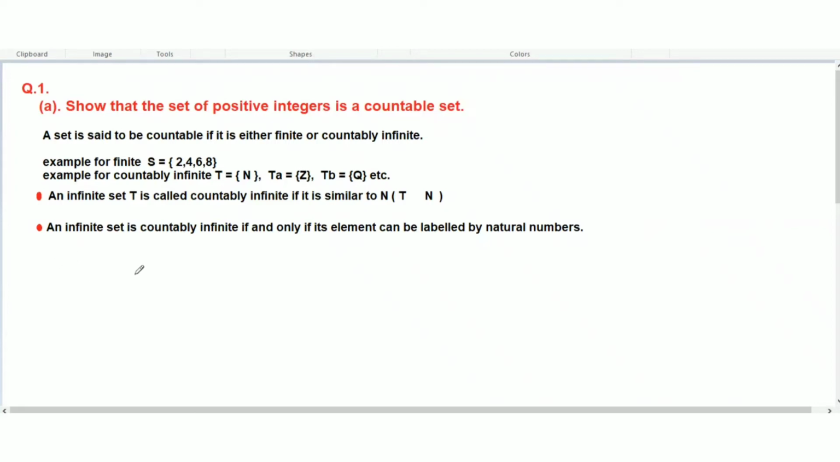Hello everyone. In today's lesson, we will be doing 3 questions based on countable set. The first question we are going to take here: show that the set of positive integers is a countable set. All 3 questions will be based on countable set. So the first question is, we have to prove that the set of positive integers is a countable set.